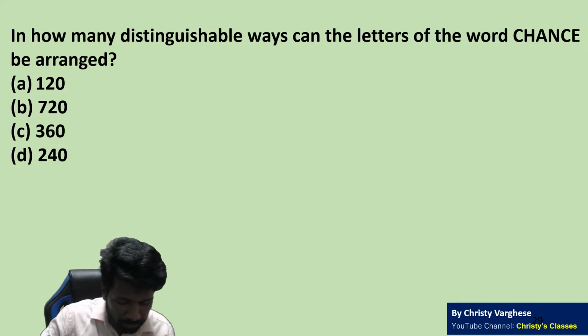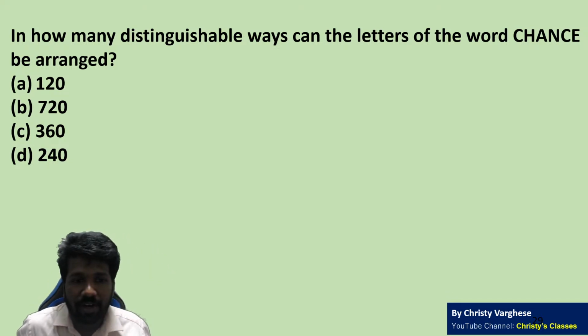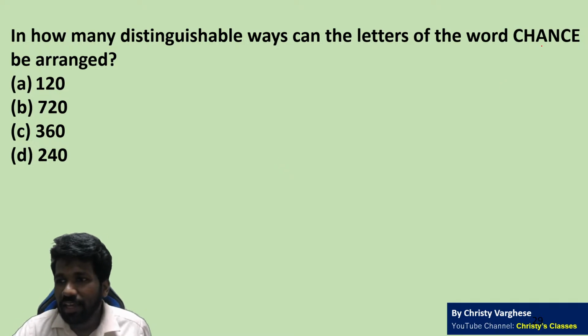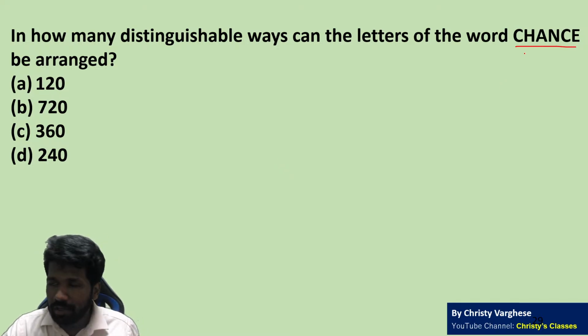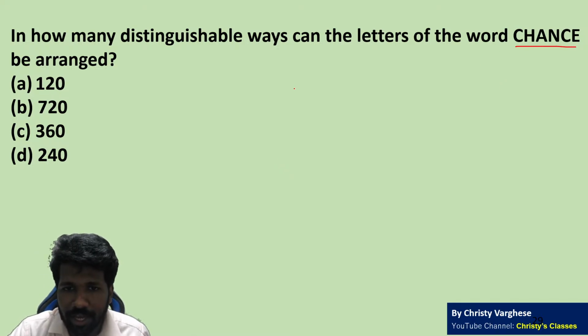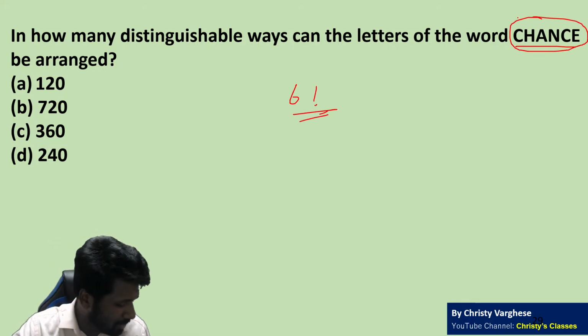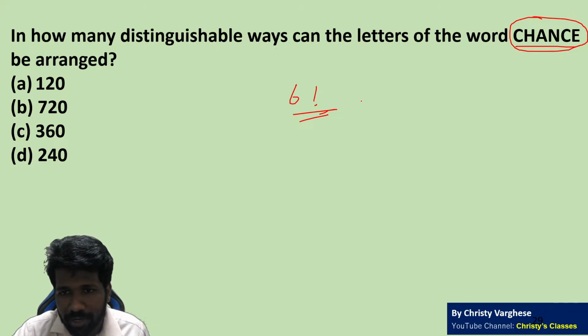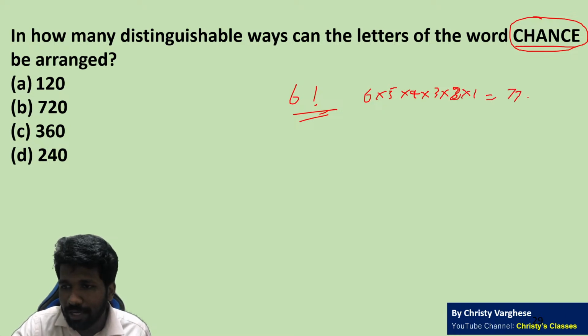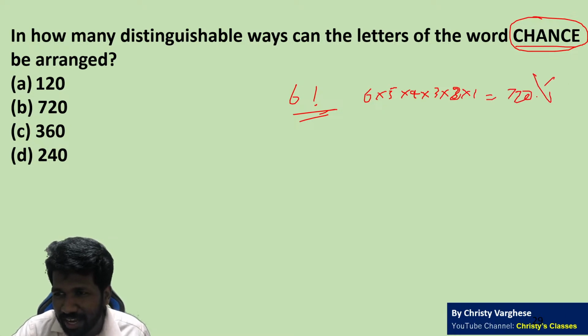Okay, so I'll explain. Different answers I can see in the chat. By the theory we learned in the previous question, 6 letters can be rearranged in 6 factorial ways. CHANCE is a 6-letter word, so 6 factorial normally, that is 6 into 5 into 4 into 3 into 2 into 1. When you multiply it, you will get 720. But 720 is not the correct answer.